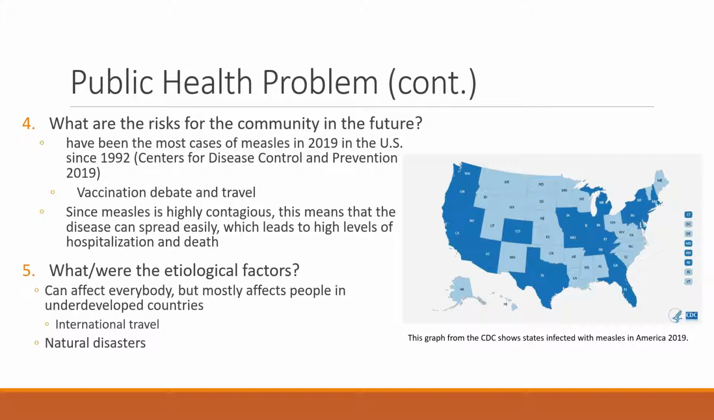And since measles is highly contagious, this means that the disease can spread easily, which leads to high levels of hospitalization and death. This can lead to overcrowding in understaffed hospitals, and they might lose resources or they might not have enough resources to begin with.